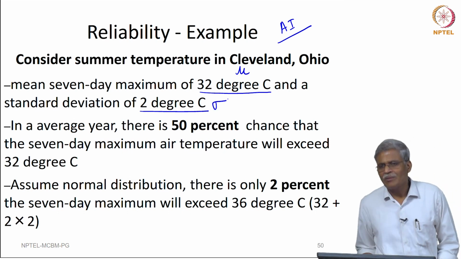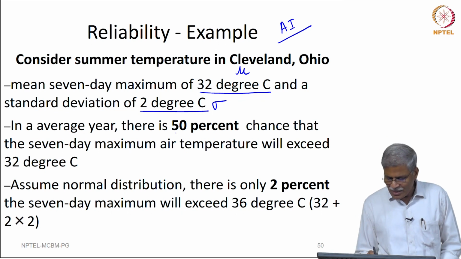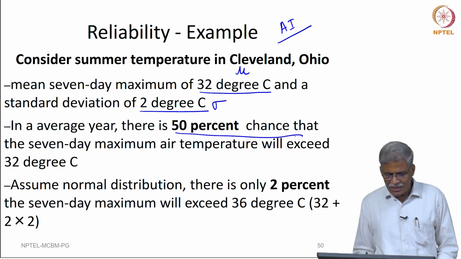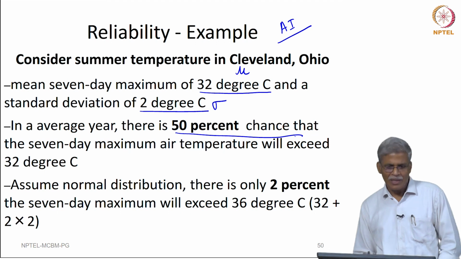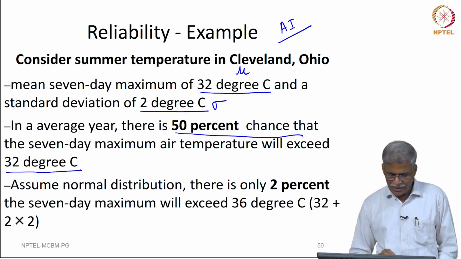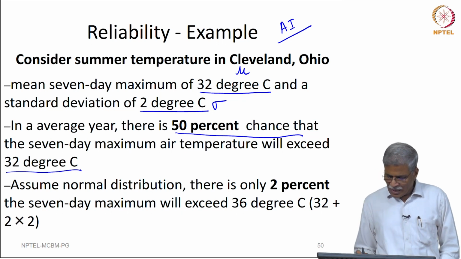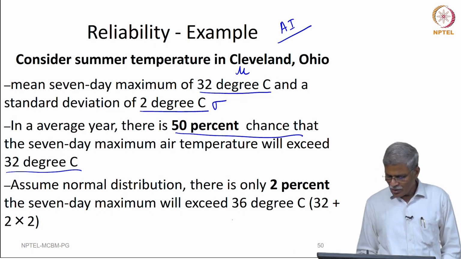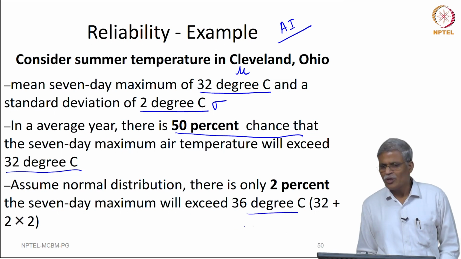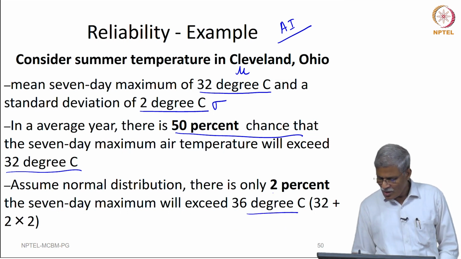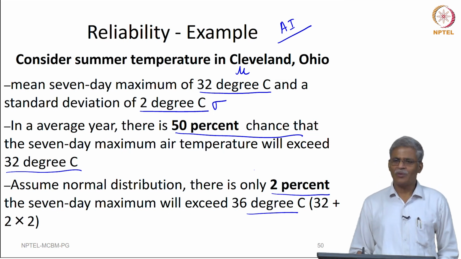What this basically means is that there is a 50% chance that the 7-day maximum air temperature will exceed this 32 degrees centigrade. So, if I assume normal distribution, then 36 degrees centigrade, that is, mu plus 2 sigma, will give me a 2% chance that the 7-day maximum temperature will exceed 36.